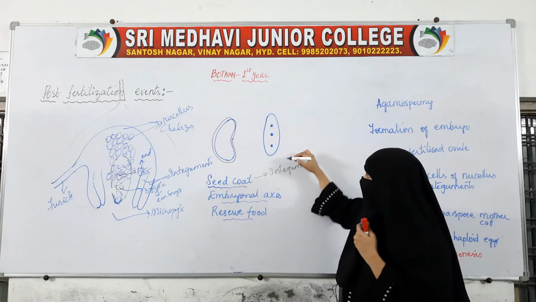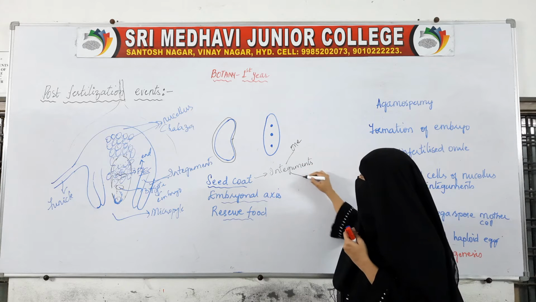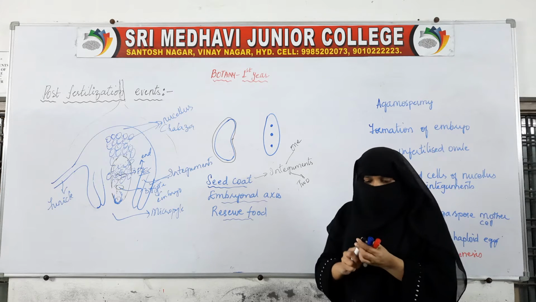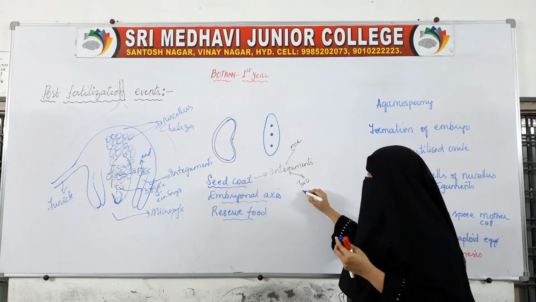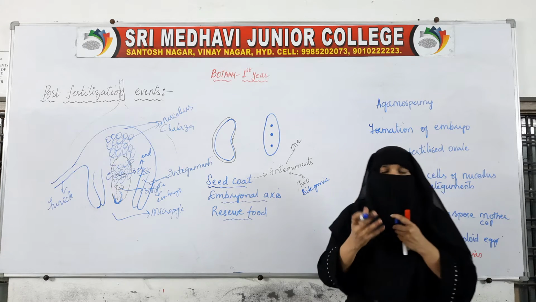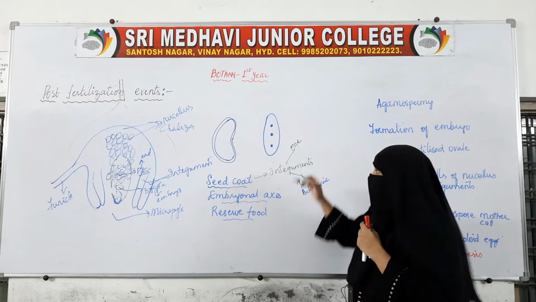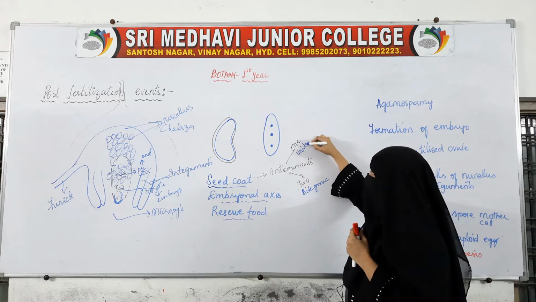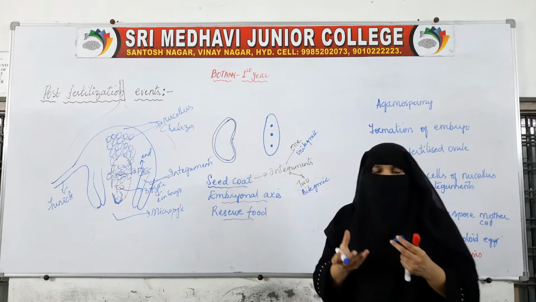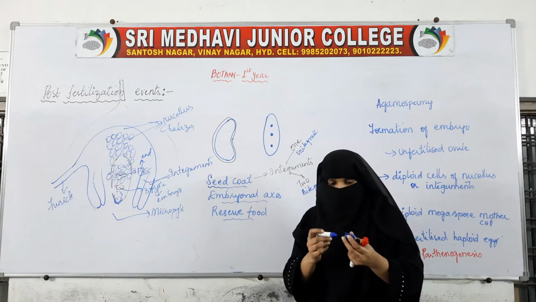So, in an ovule there might be one integument or there might be two integuments. If two integuments are there, then that ovule is called bitegmic, that is, the ovule is covered by two integuments. If only one is there, we call it unitegmic. So, whether one layer is covering or two.